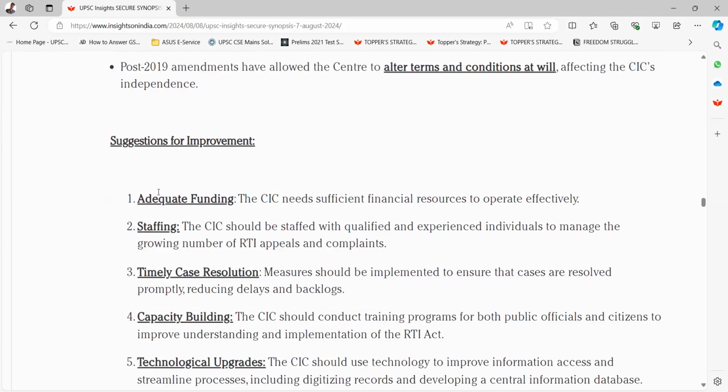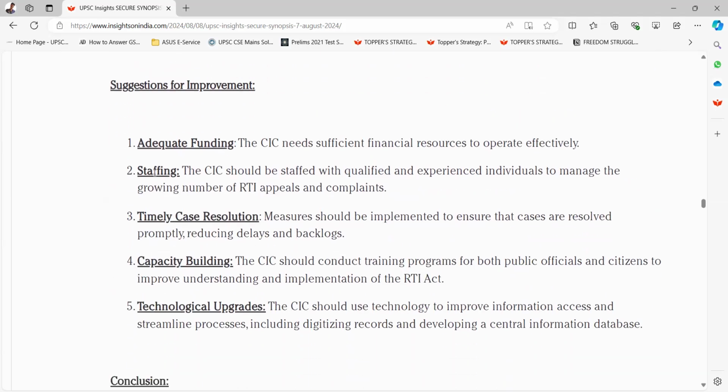Suggestions for improvement. First one is adequate funding, then staffing, timely case resolution, capacity building, technological upgrades. First is adequate funding. The CIC needs sufficient financial resources to operate effectively. Second is staffing. The CIC should be staffed with qualified and experienced individuals to manage the growing number of RTI appeals and complaints. Third one is timely case resolution. Measures should be implemented to ensure that cases are resolved promptly, reducing delays and backlogs.